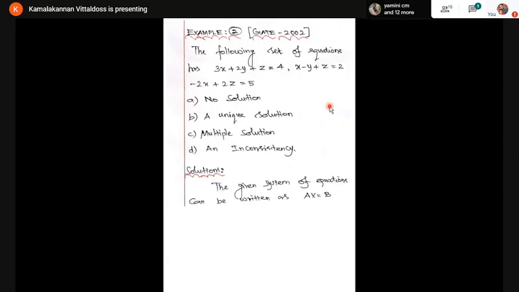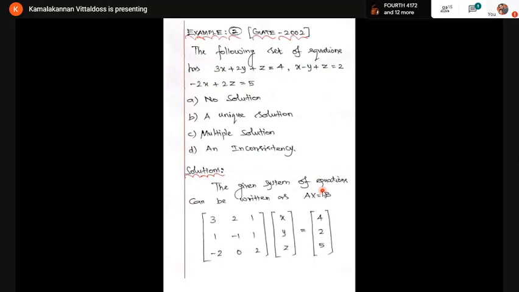Now again, I'm going to use the same procedure we did in example number 1. First step, I'm going to write the given system of equations in the AX equal to B form. A is called the coefficient matrix, X is the variable matrix, and B is the constant matrix. So this is A, this is X, and this is B.